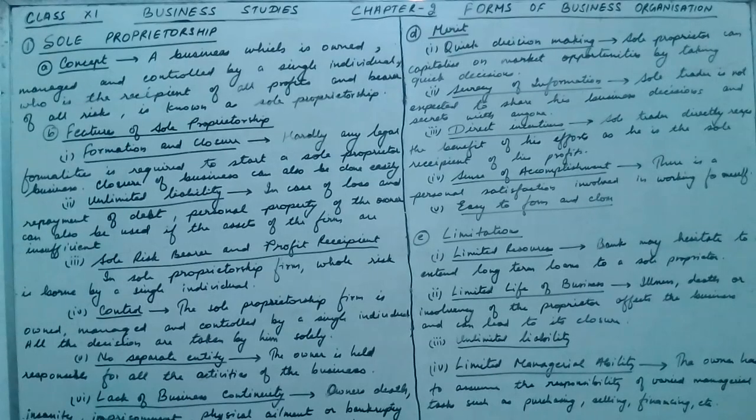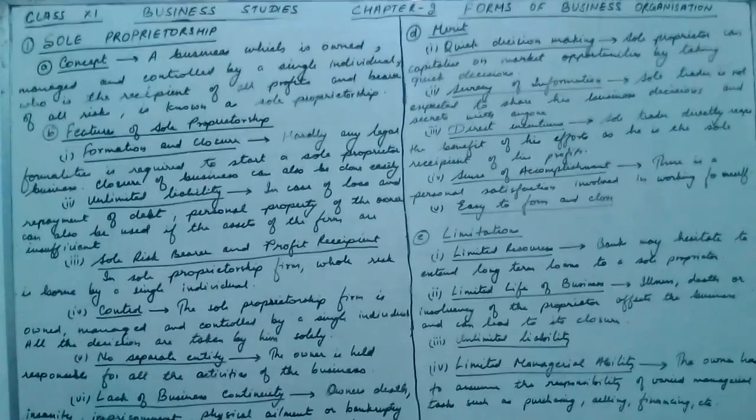Owner is everything, and as a result, the owner is held responsible for all the activities of the business. Owner is responsible for all the profit and loss of the business and all the activities of the business also. Now the last one is lack of business continuity. Since the owner and the business are same, therefore death, insanity, imprisonment, physical ailment or bankruptcy of the sole trader will affect the continuity of the business.